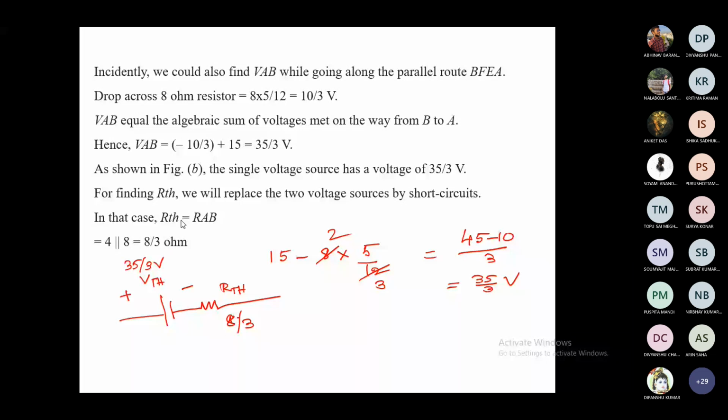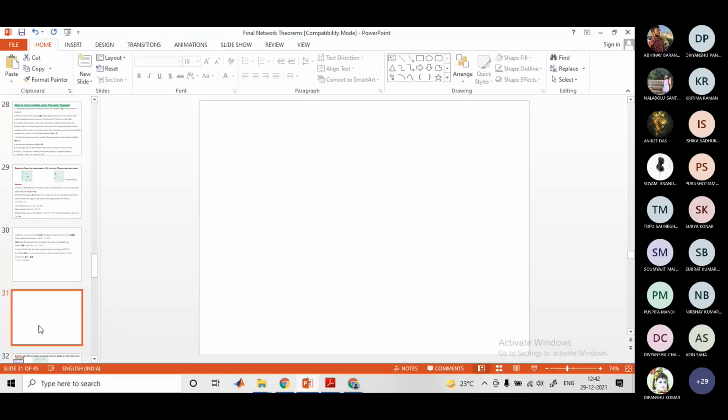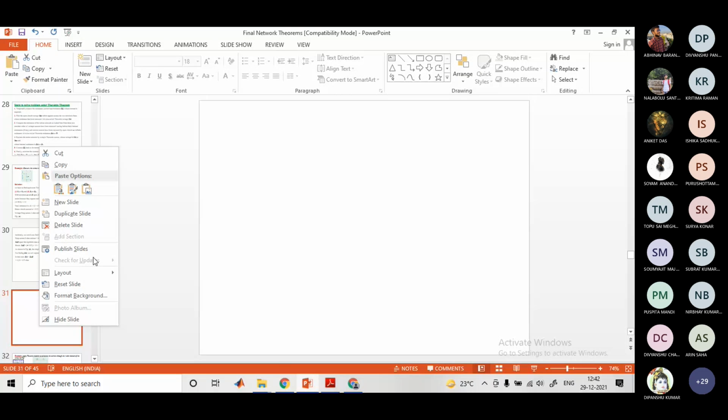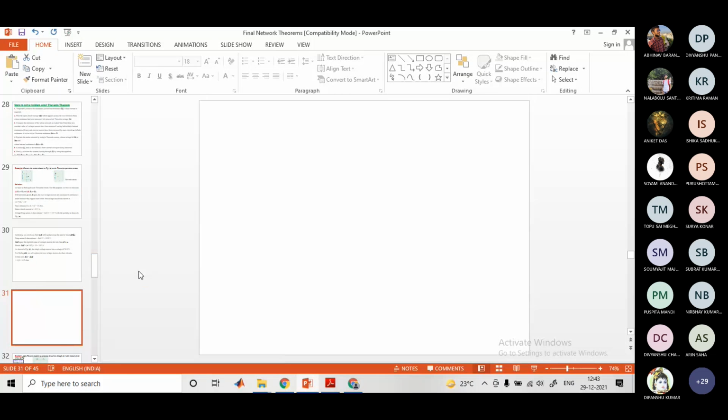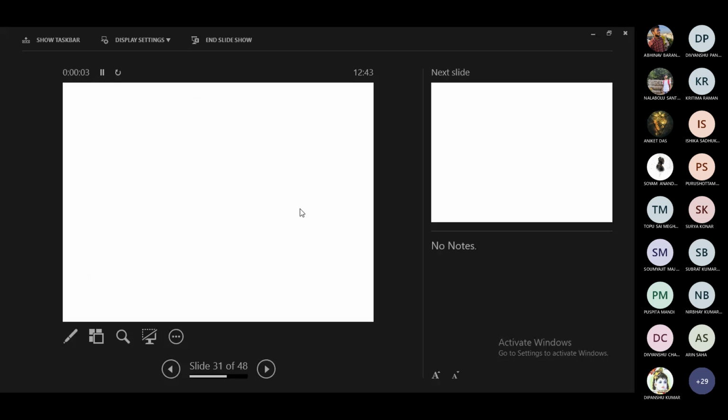Same thing, let us consider again, and then in future we'll take up this one.